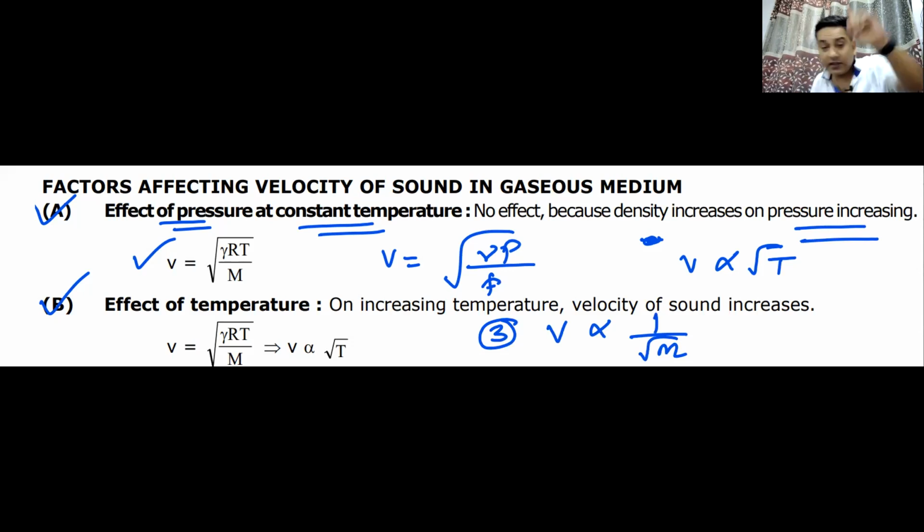Do we understand this? The first thing that you must remember, it does not depend on pressure. The temperature is constant. Second thing that you must remember, it is directly proportional to root over T. Remember, this T has to be in Kelvin. Do we understand this? And it is inversely proportional to the root of molecular mass of the gas kept in kg. I will give you a minute to note it down.